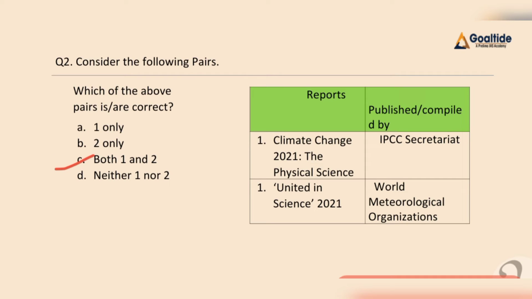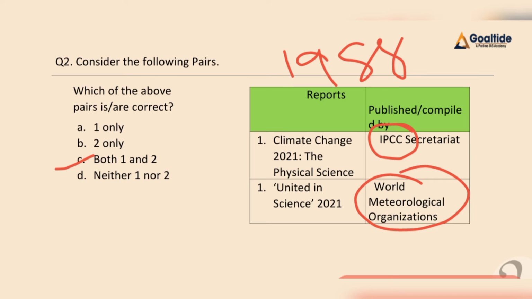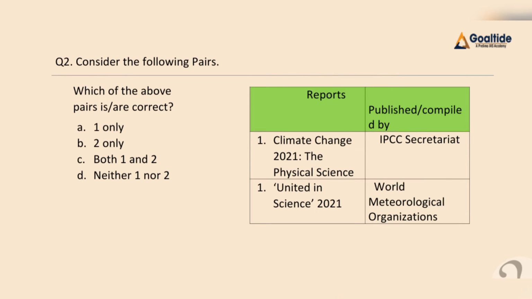If we discuss the IPCC, it was established in 1988 by World Meteorological Organization and UNEP. It provides the scientific data so that we can frame inclusive and sustainable climate related policy. Now here we have World Meteorological Organization. It is a United Nations specialized agency, right? So our final answer for this question will be C, that is both pairs are correct.